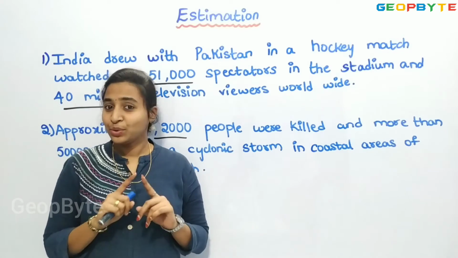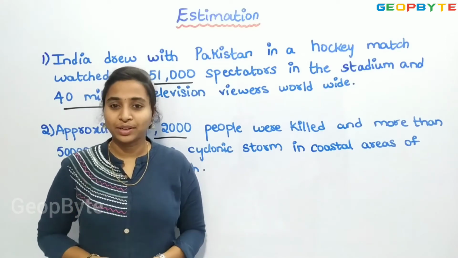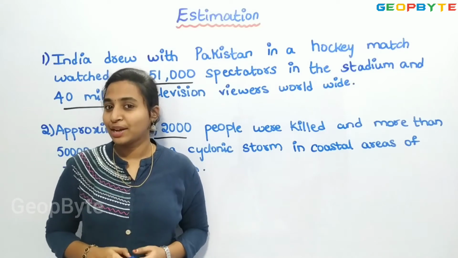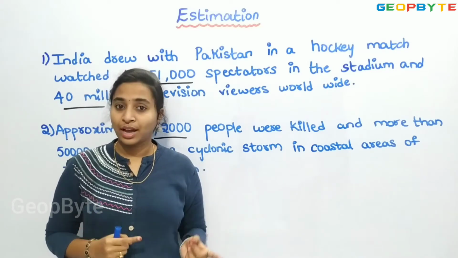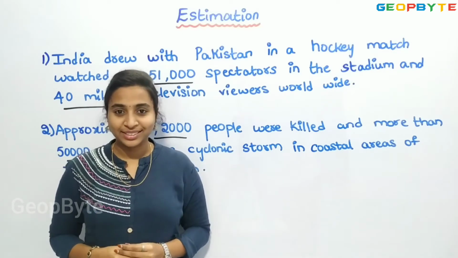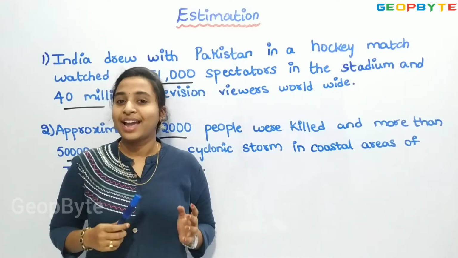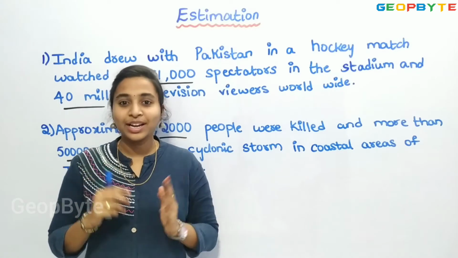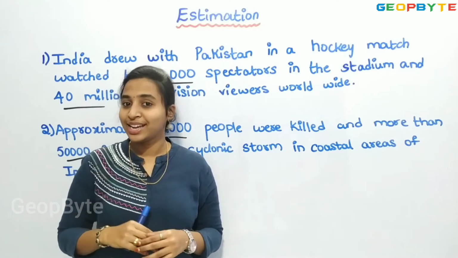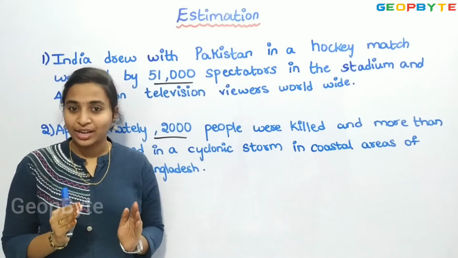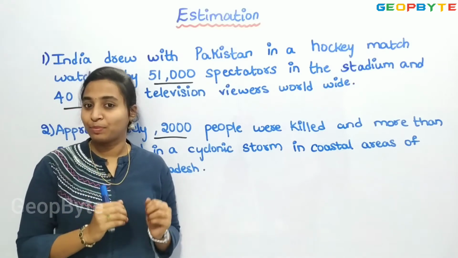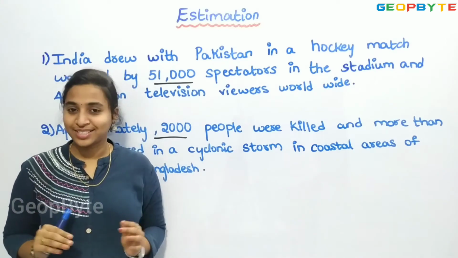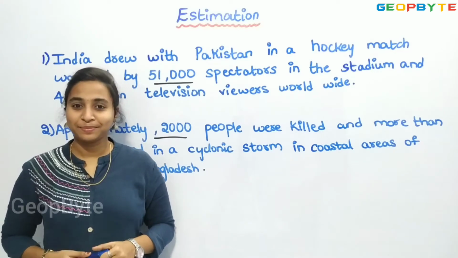It is impossible to say the exact number; one or other may become more or less. That is nothing but estimation. We are approximately saying this is the number of people I am estimating. So this is nothing but estimation.